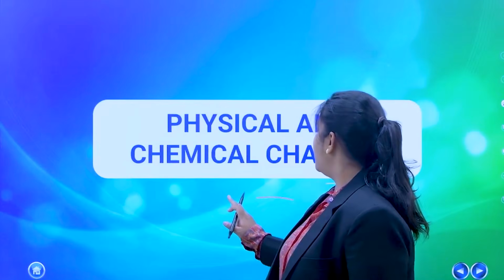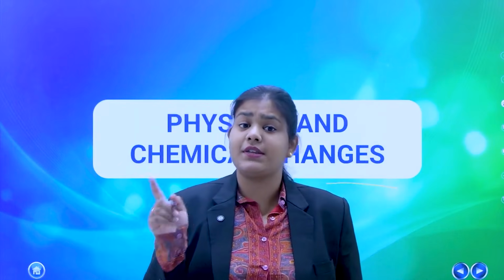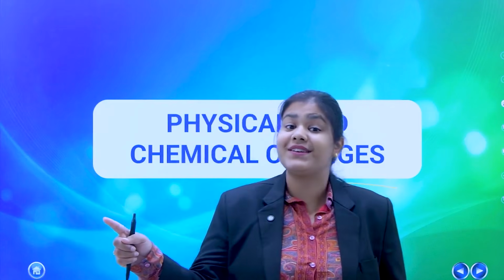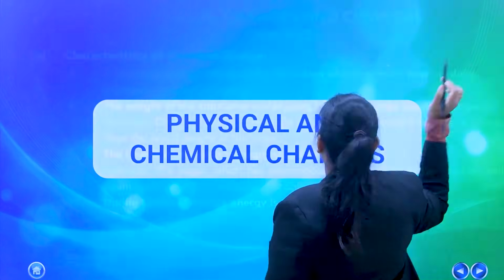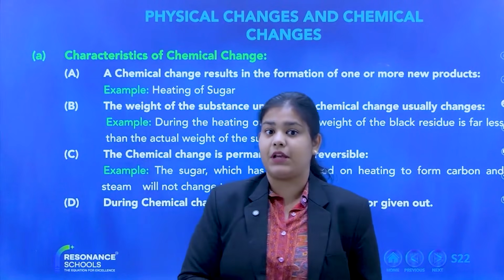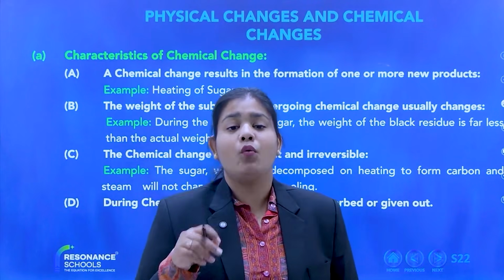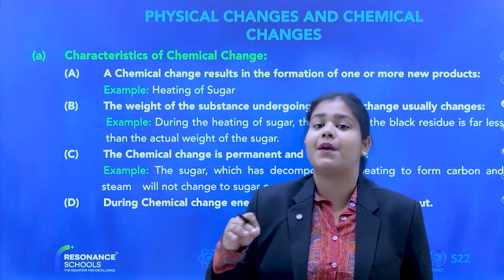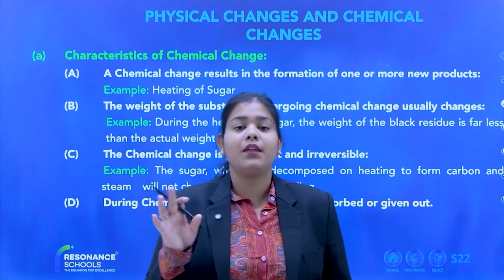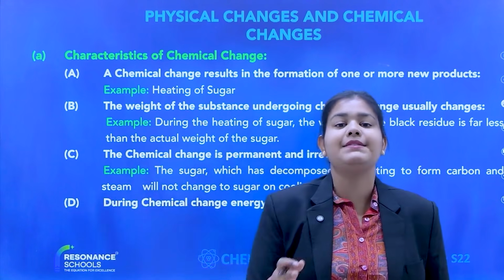Right everyone? So after physical and chemical, we are entering into chemical changes. I told you what a chemical change is. After covering the definition of chemical changes, what is the next point? The next point is characteristics of chemical changes. Characteristics means what makes it different from a physical change, what identifies that a chemical change has occurred. So what are the things you will notice when a chemical change is occurring? We understand that by its characteristics.